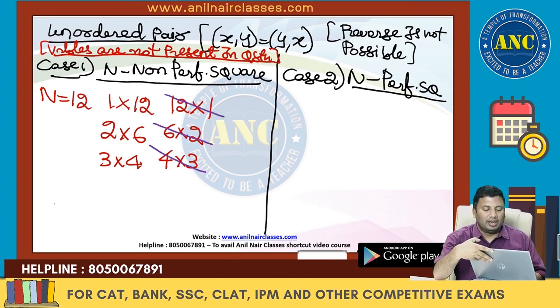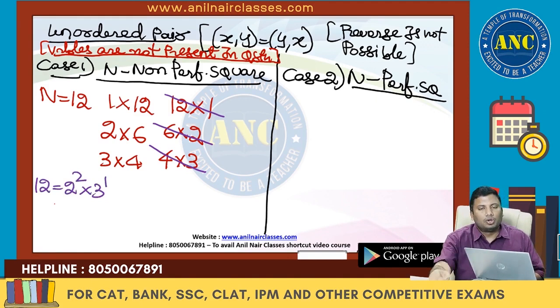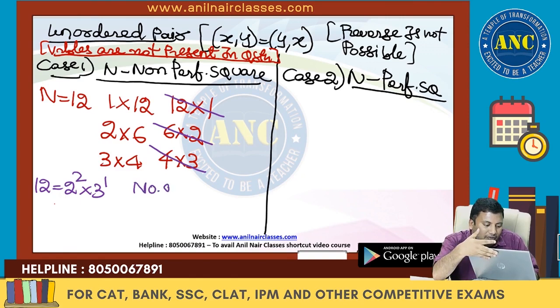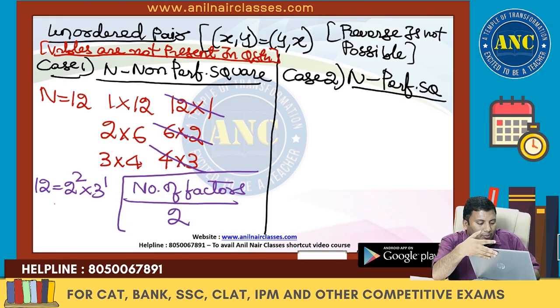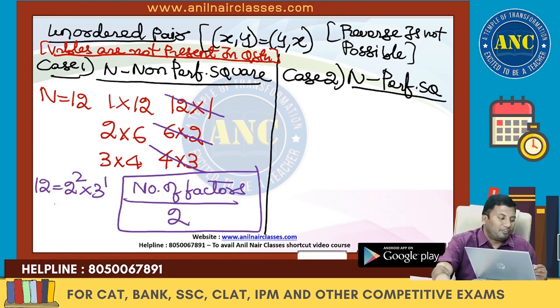All the 3 are eliminated. 12 is nothing but 2 square into 3 power 1. Totally how many cases we got? 3 into 2, 6 cases. Half of them are eliminated. So in an unordered pair, if a number is a non-perfect square, what will be the answer? Number of factors by 2.